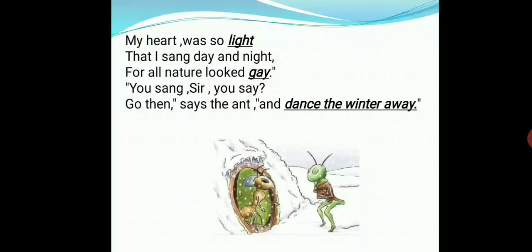My heart was so light that I sang day and night, for all nature looked gay. You sing, sir, you say. Go then, says the ant, and dance the winter away.